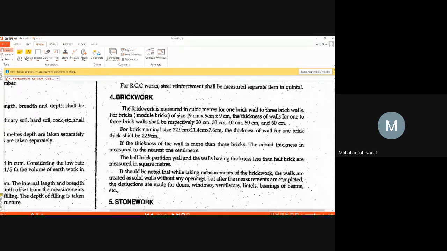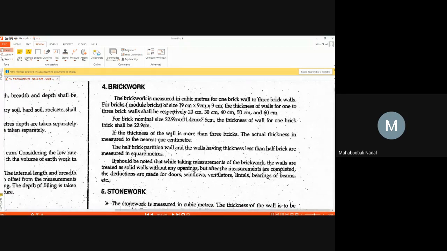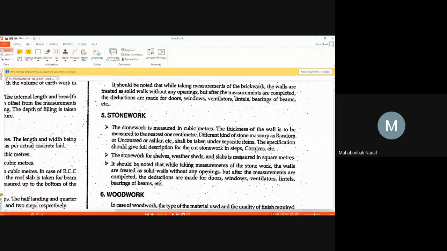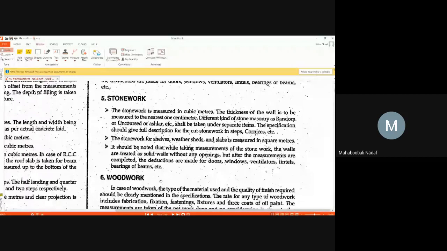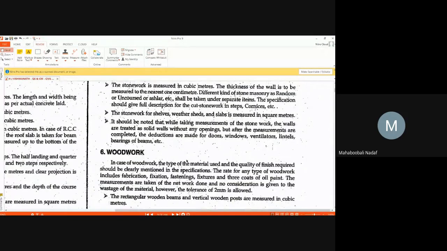Now, brickwork. If it is a bigger wall, you have to measure it in volume. If the brick wall is very thin, with a standard width, you are going to measure it in area. Yes or no? Okay, so like that. Stonework, can you tell me, stonework is measured in what? Volume, sir. Cubic meter. Very good. It's measured in volume.